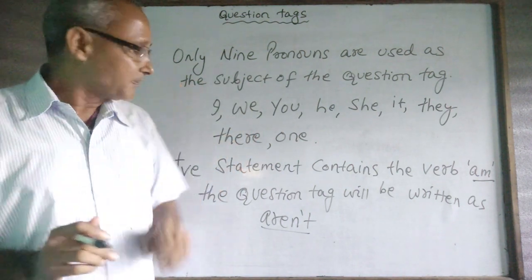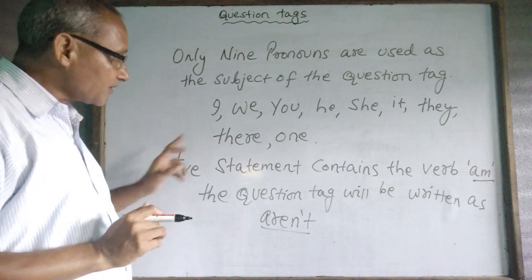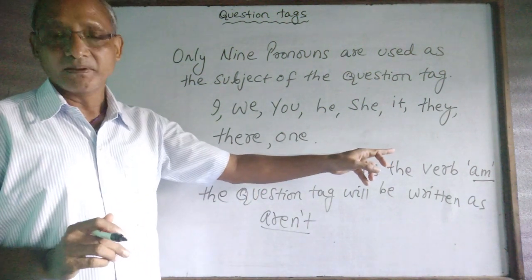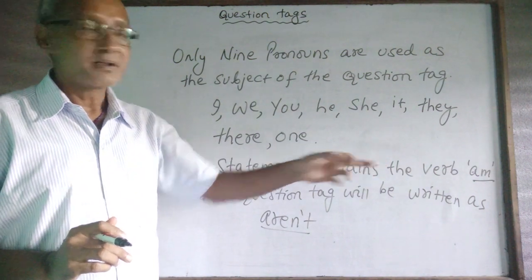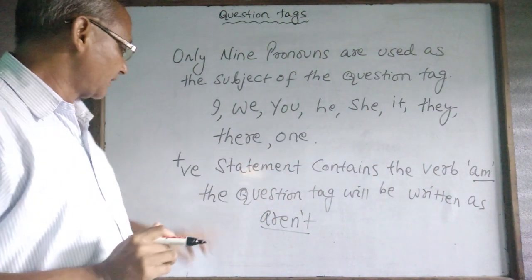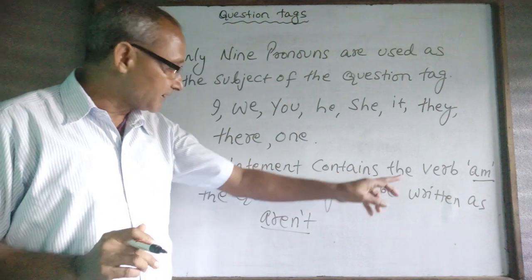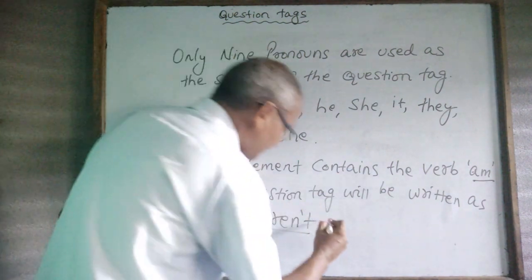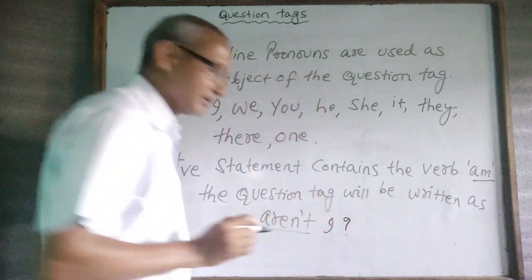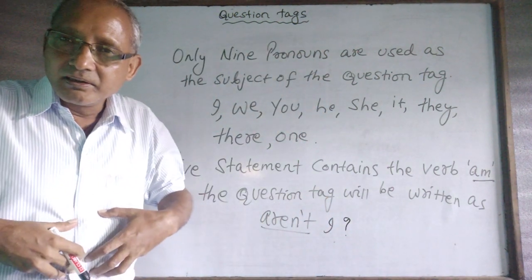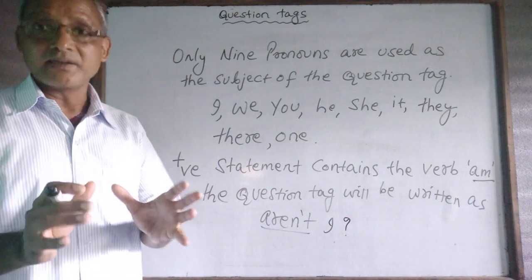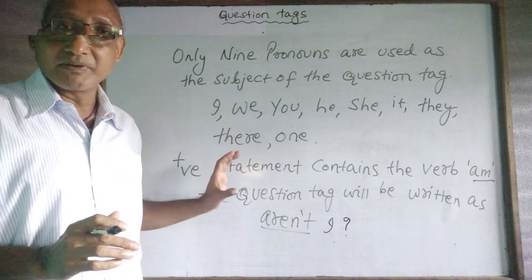Another small tip: if there is a positive statement which contains the verb am, for example I am, the question tag will be written as aren't I. I'm sick, aren't I? These are the small tips.